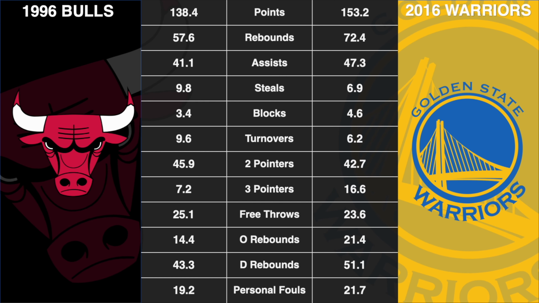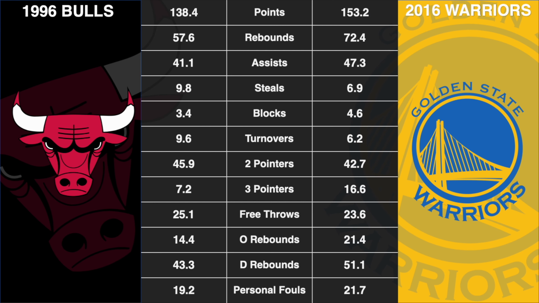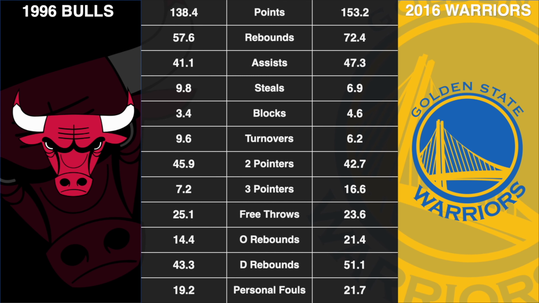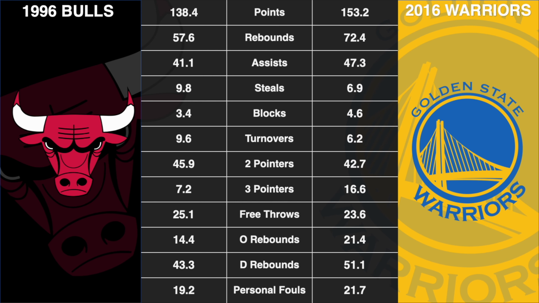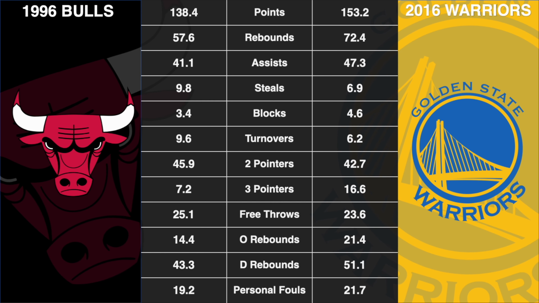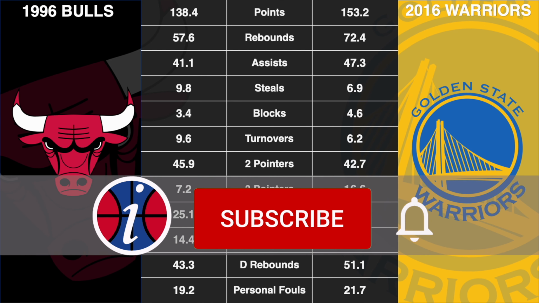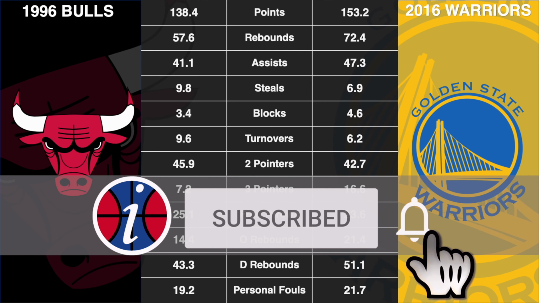However, the Bulls did average more steals per game, stealing the ball 9.8 times, while the Warriors only averaged 6.9 steals. The Warriors did have the edge in both blocks and turnovers, blocking about 1.2 more shots per game than the Bulls, and turning the ball over about 3 times less per game than the Bulls.